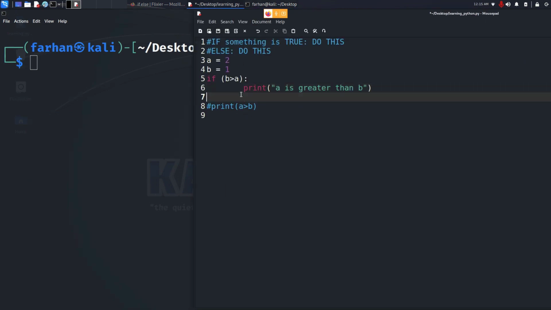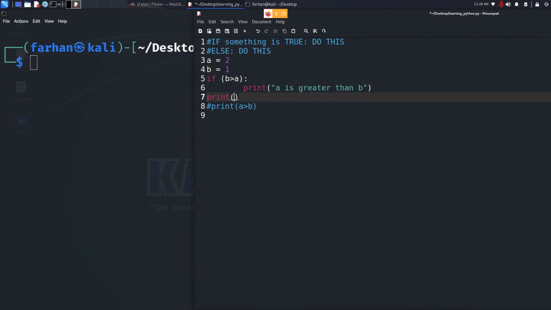Now I'm going to discuss something that is very crucial to the Python programming language, and it is indentation, these white spaces. In other programming languages, this is optional and it is for readability purposes. But in Python, it is 100% crucial to put indentation. How do you give indentation? You can give indentation by pressing the tab button once, or you can also do it by pressing the spacebar 4 times, 1, 2, 3, 4. You can choose whichever you like, but personally I use the tab because I just have to press it once. Any code I write under this if statement with the indentation will be a part of the if statement. It has nothing to do with anything that is outside the if statement.